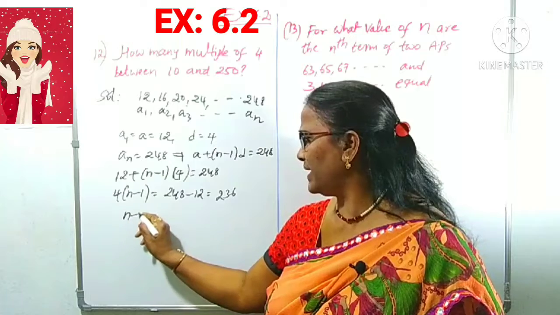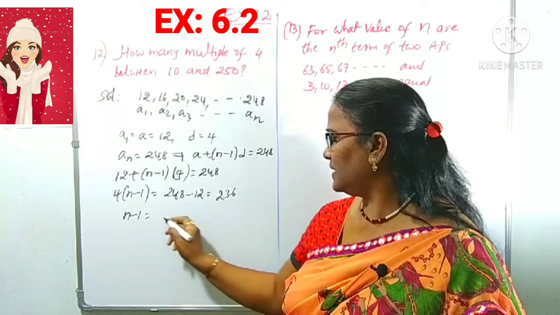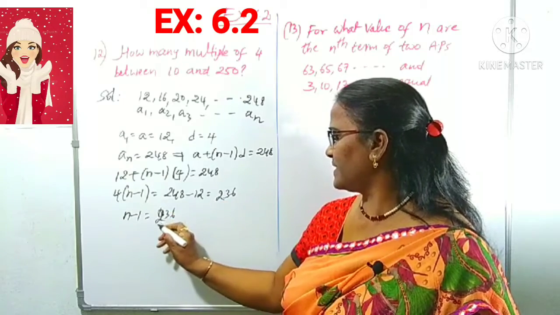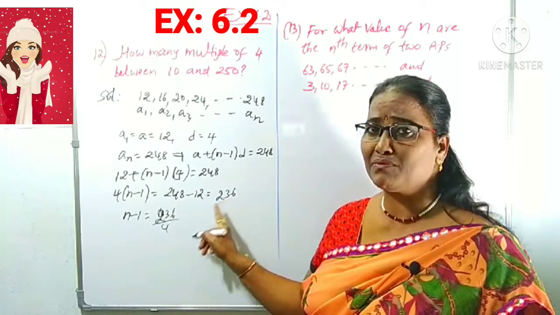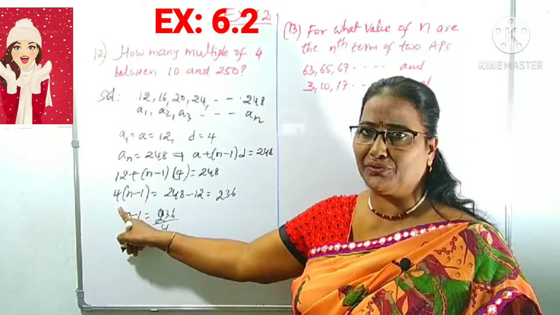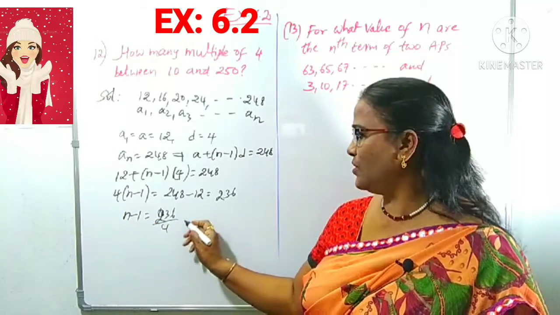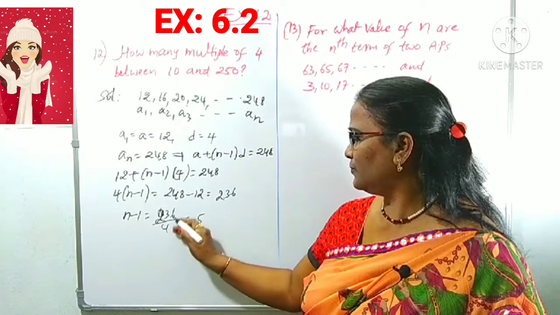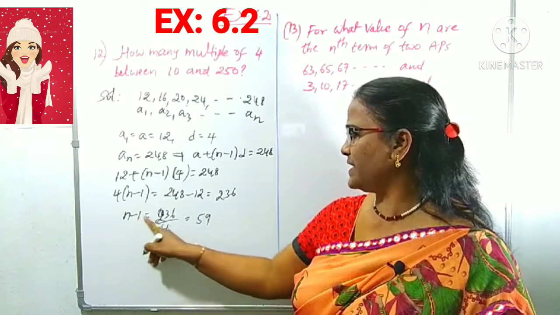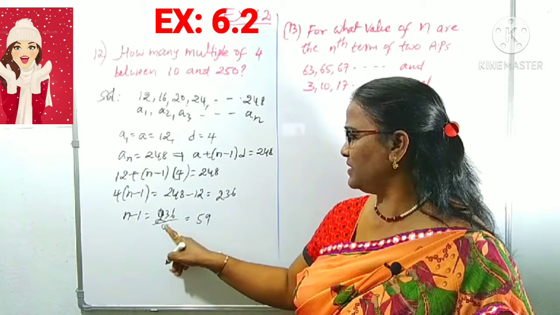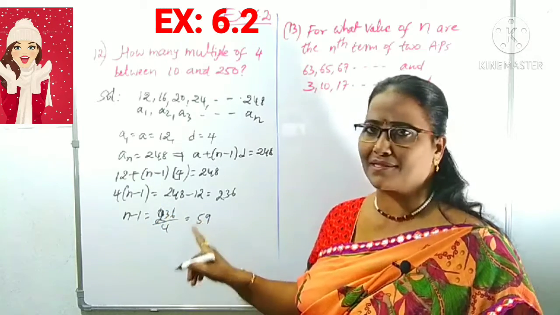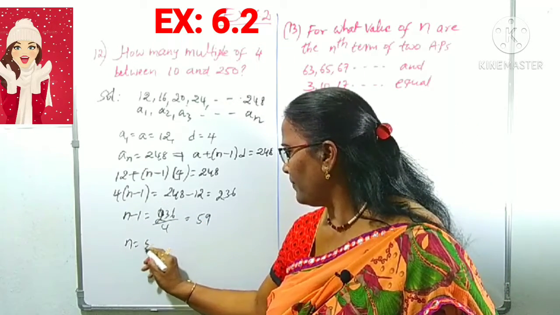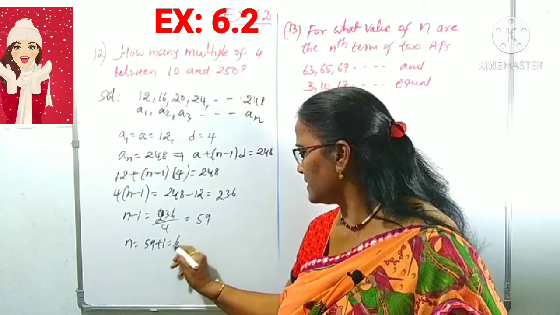We want n minus 1 first: 236 by 4. 236 is divisible by 4 because it is a multiple of 4. 4 5s are 20, 4 9s are 36. So n minus 1 is 59. What is n? 59 plus 1 is 60.